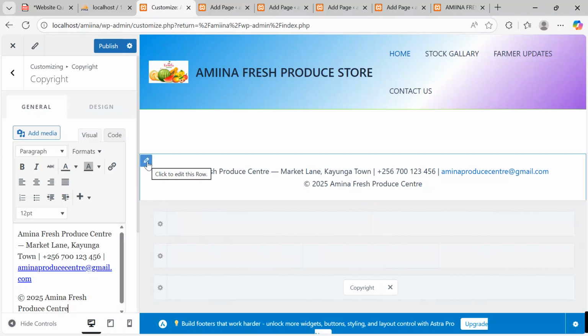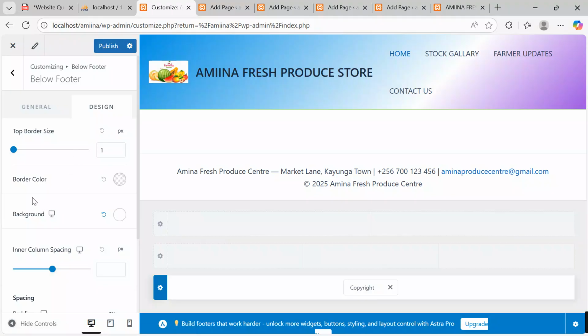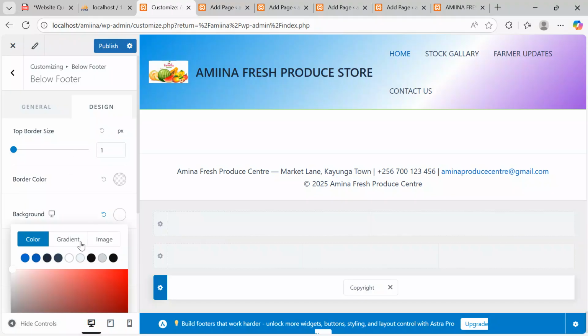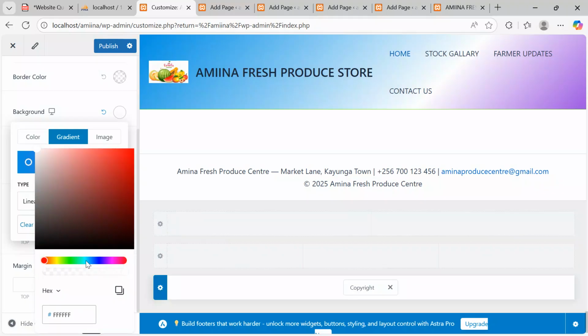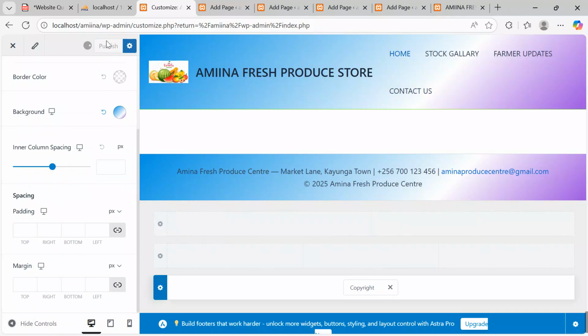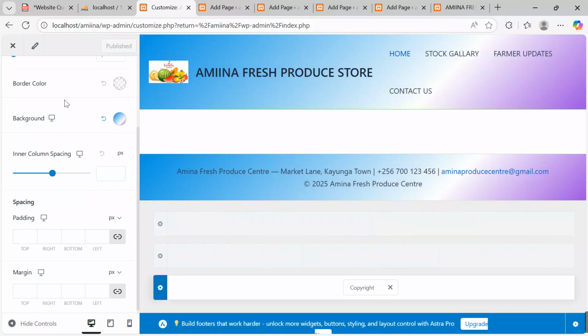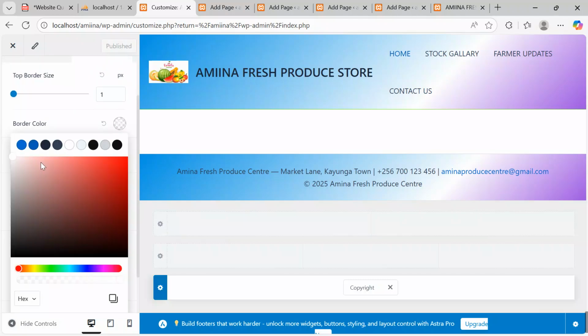Now I'll check the outer pencil over here. I want to put some background, say background color over here. I want to take gradient, come and check any, and then use any that you think will blend more and more on your side. So now after, I'll move on to publish. And then after publishing, I can also come over here under border color. I also choose any color. I also go on to publish.